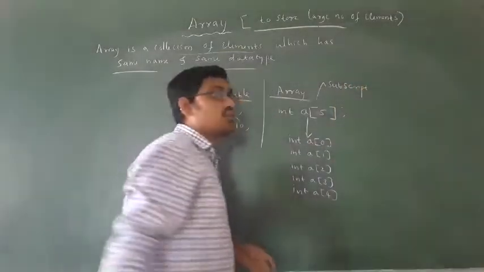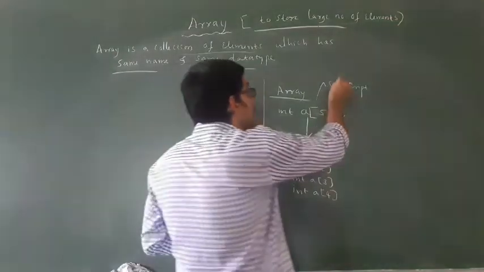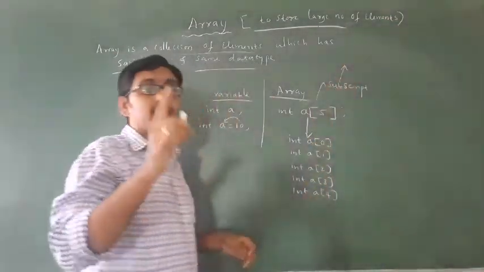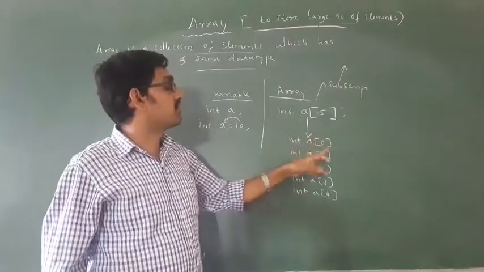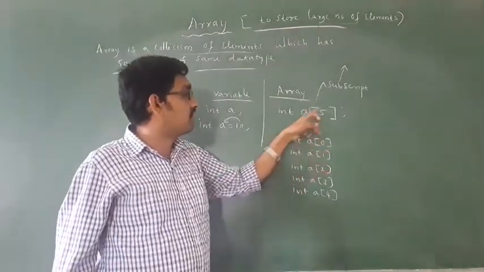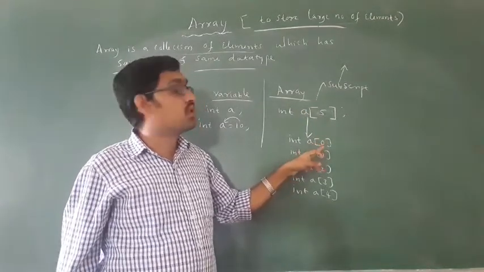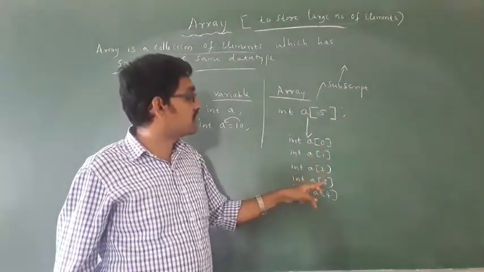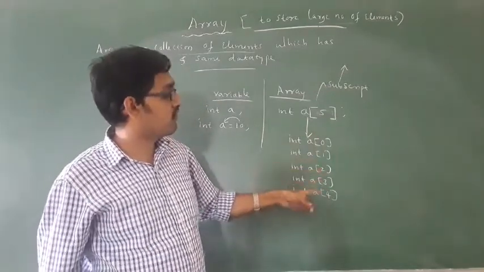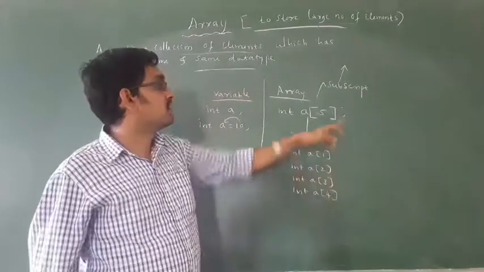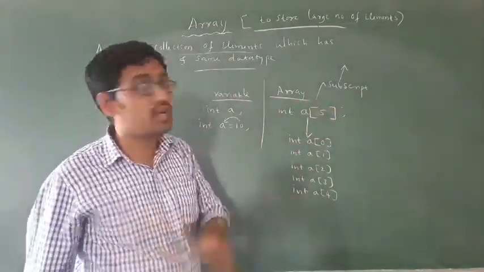What is the use of subscript? Subscript is used to indicate the position of an element. For example, this a of 5, always the subscript will start with 0, then 1, 2, 3, 4. How many elements do you have here? 1, 2, 3, 4, 5. 5 elements. This array can store 5 values.